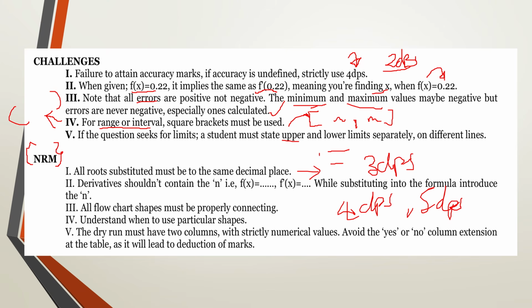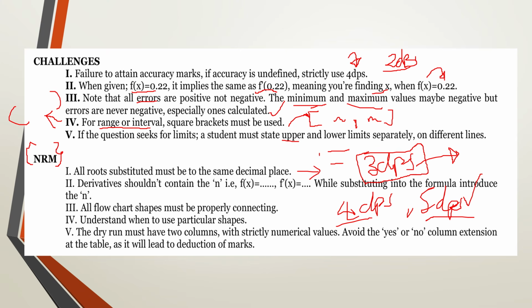Do not make calculations of NRM in terms of the accuracy that is required by the final answer. You make sure that you are above by 1 or 2 decimal places, but it's better to be above with 2 decimal places. So if the question wants the answer to be to 3 decimal places, then you make sure that your calculations are to 5 decimal places.